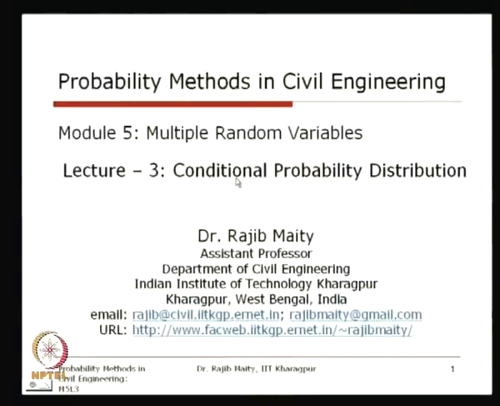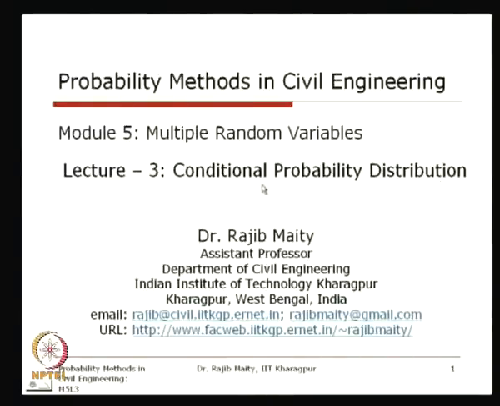This conditional probability distribution can generally be obtained from the joint probability distribution, and its concept is very important to make clear, so that its application will be easier in different fields, including civil engineering. So, today's lecture will be on this conditional probability distribution.